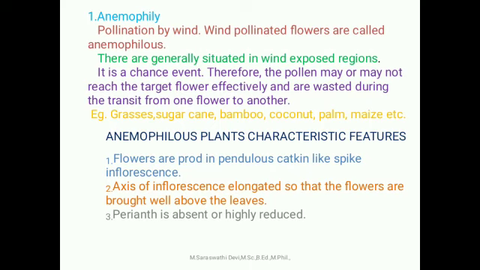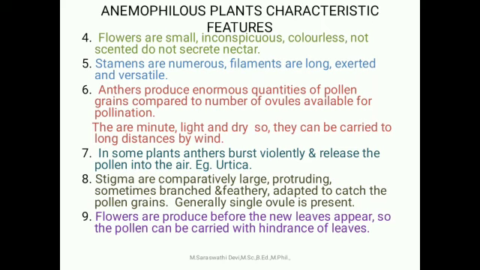Anemophilous flowers characteristic features. Anemophilous flowers have some adaptations. The first one, the flowers are produced in pendulous catkin-like spike inflorescence. Second, the axis of inflorescence is elongated so that the flowers are brought well above the leaf level. Third one, perianth is absent or highly reduced. Flowers are small, inconspicuous, colorless, not scented and do not secrete nectar. Then stamens are numerous and filaments are long, exserted and versatile.